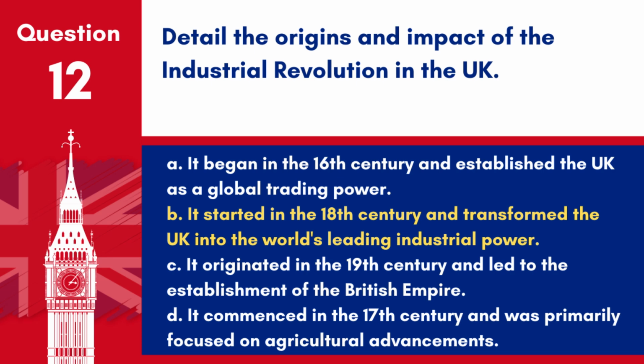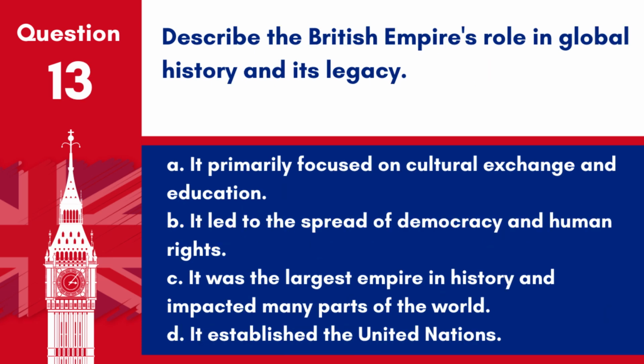The Industrial Revolution began in the late 18th century and had a profound impact on the UK's society, economy, and position in the world. Question 13. Describe the British Empire's role in global history and its legacy. A. It primarily focused on cultural exchange and education. B. It led to the spread of democracy and human rights. C. It was the largest empire in history and impacted many parts of the world. D. It established the United Nations.